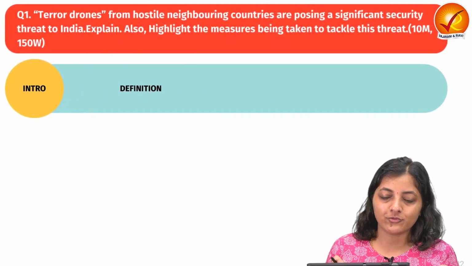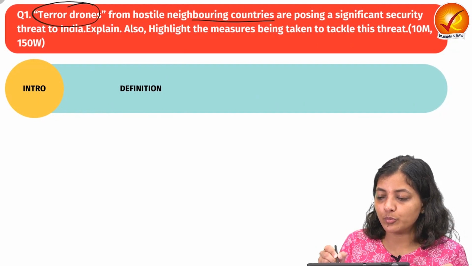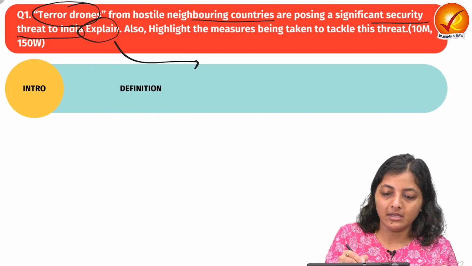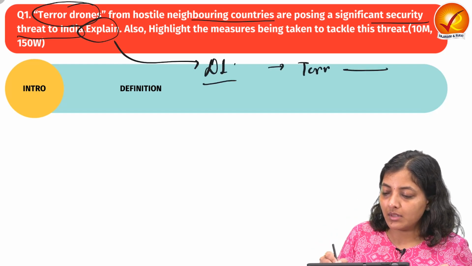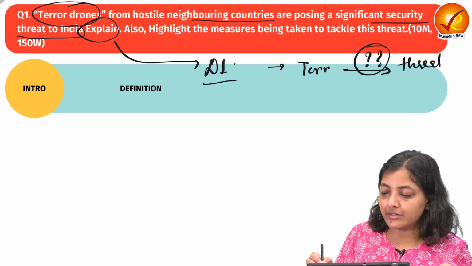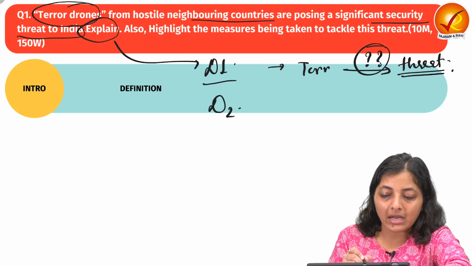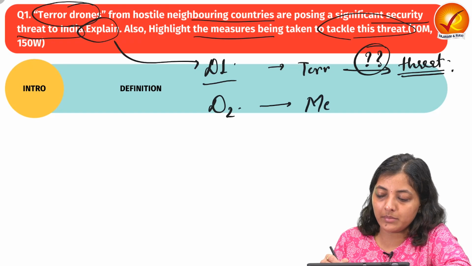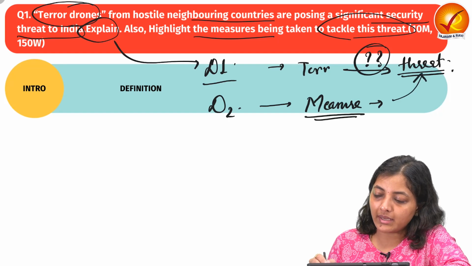So let's start with the first question. The first question is: the terror drones from the hostile neighboring countries are posing a significant security threat to India. We have to explain this statement. So this would be demand one, that how terror drones are posing a threat to internal security. The second demand is that we need to highlight the measures being taken to tackle this threat. So we need to write the measures to secure the internal security of India and how to tackle this terror drones threat.